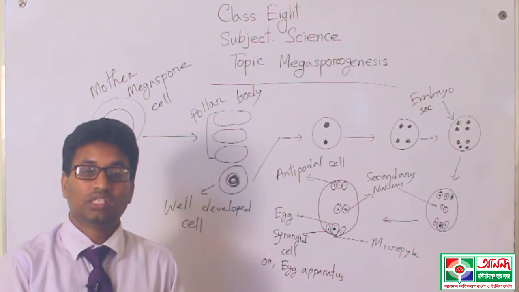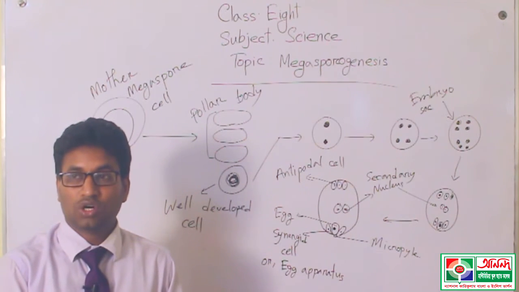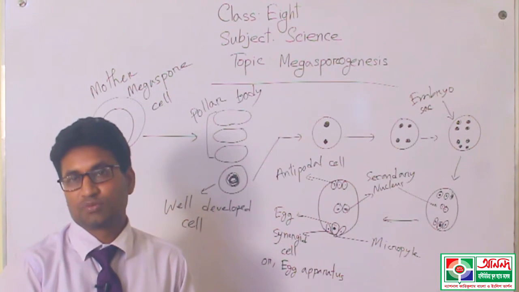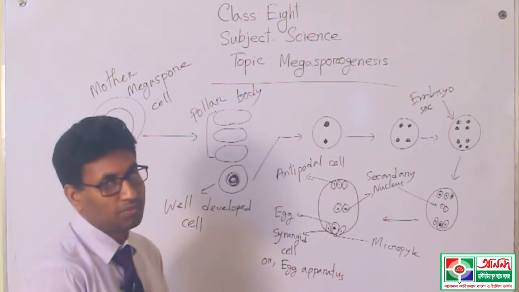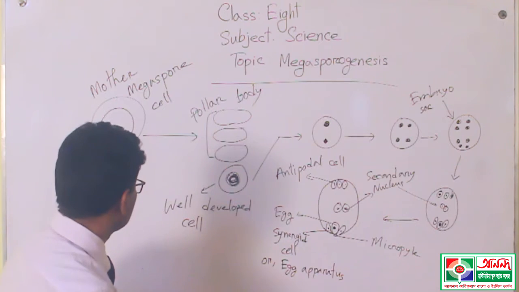When the ovum or egg is produced within the embryo sac, and as soon as this process is completed, the name of the process is megasporogenesis.